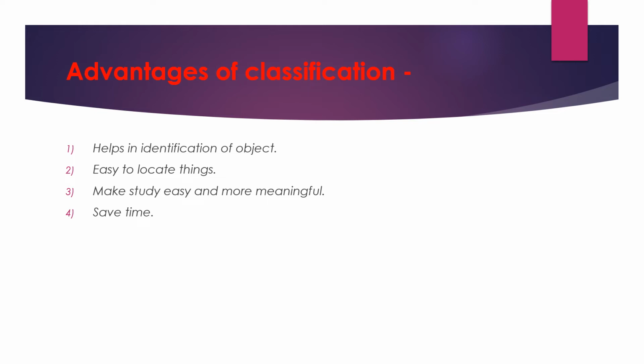Thirdly, it makes study easy and more meaningful. When it comes to studies, when you go to a library and want to take a book of a particular subject like science or math, you will go to that particular place and take out the book. And more benefits of this are there in a broader way also.